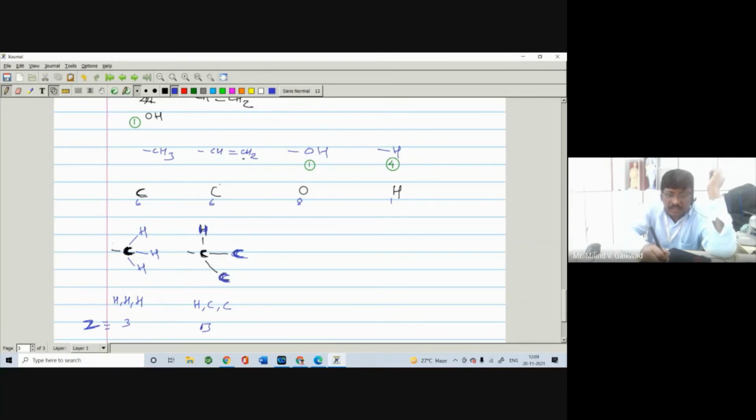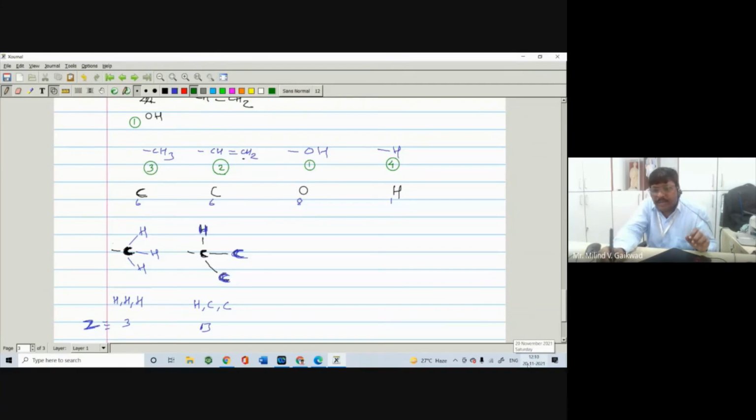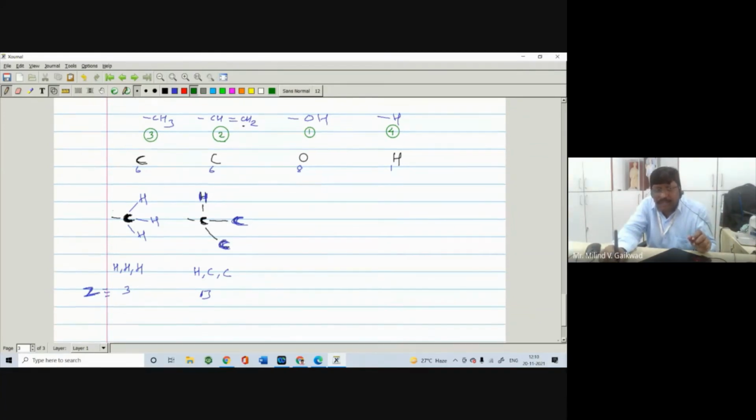That's why this group gets the higher priority: the second priority is for the vinyl group, and the third priority is for the methyl group. And you can write down the sequence of priority like this.